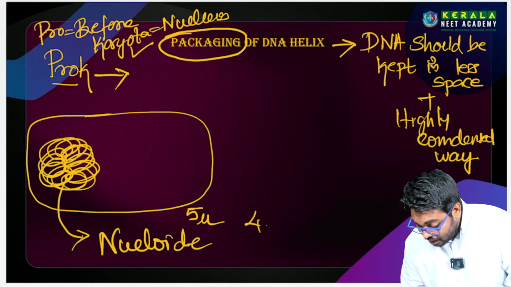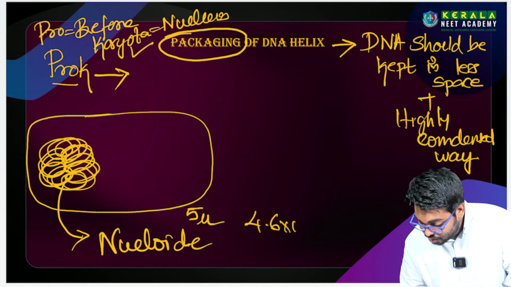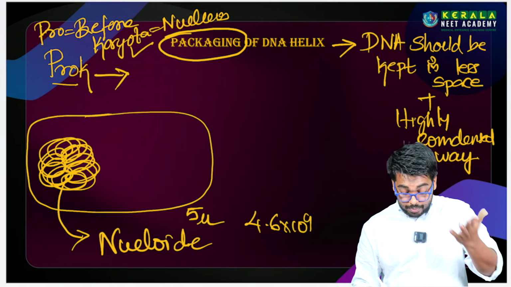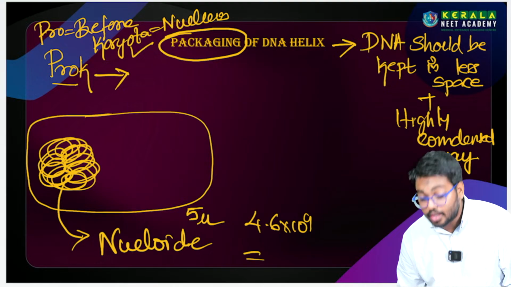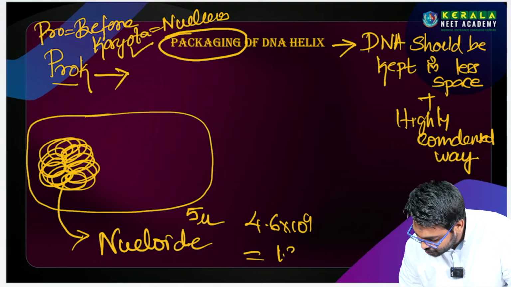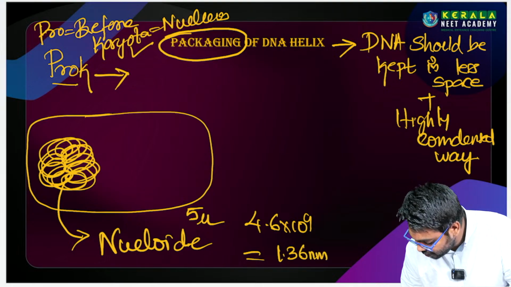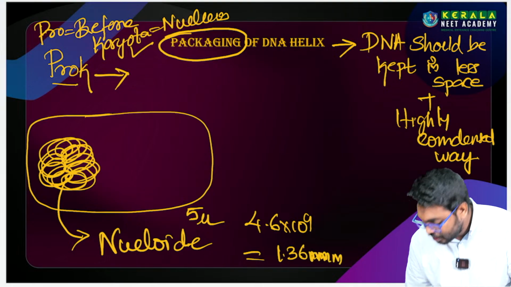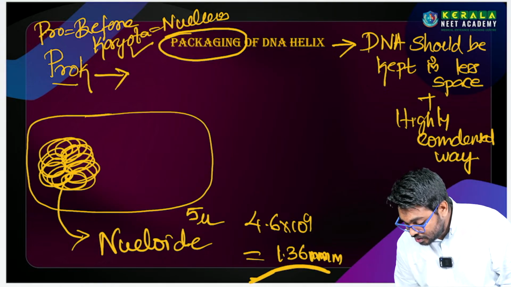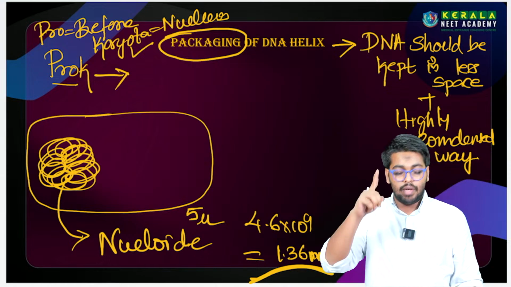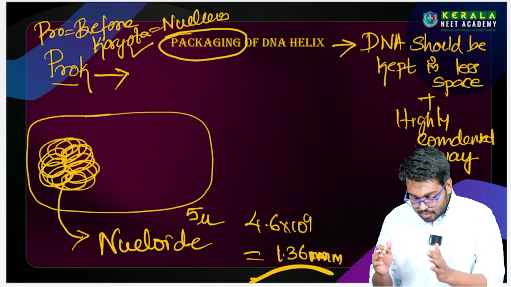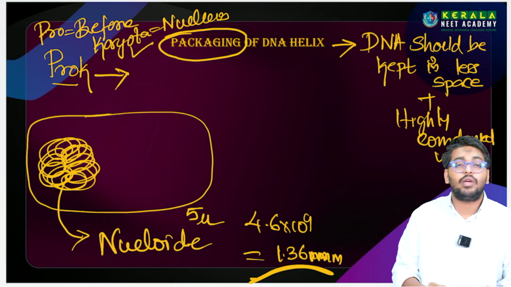So we know the number of nucleotides is 4.6 into 10 power 9. So if you multiply it with 0.34 nanometer, you will get the length that is 1.36 nanometer, sorry, millimeter. So that is not nanometer, that is millimeter. So this is the NCERT given statement, that is 1.36 millimeter. புரியுதா? 1.36 millimeter.